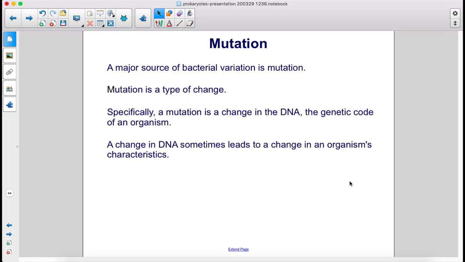A major source of bacterial variation is mutation. Mutation is a type of change. Specifically, a mutation is a change in the DNA, the genetic code of an organism. A change in DNA sometimes leads to a change in an organism's characteristics.